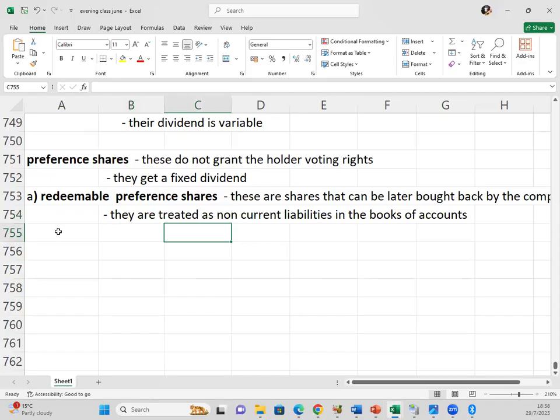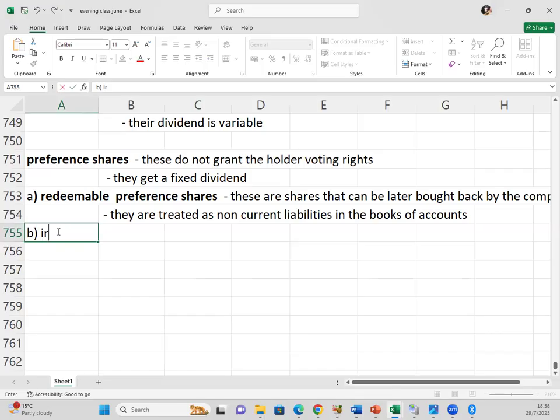They have to be repaid at a later date. Then the opposite to that is the irredeemable preference shares.